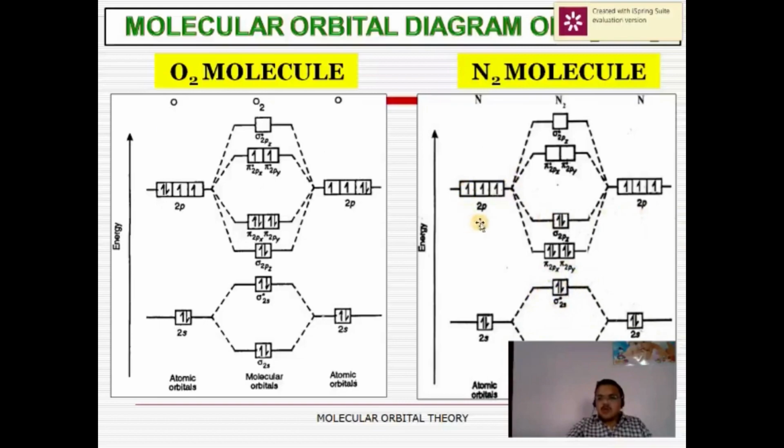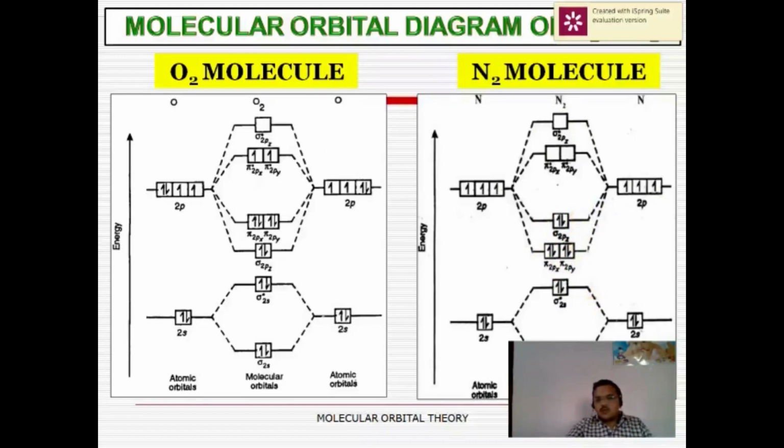Now the 2p atomic orbital of one nitrogen atom overlaps with the 2p atomic orbital of the other nitrogen atom. Then there is formation of pi 2px and pi 2py bonding molecular orbitals, a sigma 2pz bonding molecular orbital, and pi antibonding 2px, pi antibonding 2py and sigma antibonding 2pz molecular orbitals. Here there are a total of 6 electrons. 4 electrons go to the pi bonding 2px and pi bonding 2py molecular orbitals, and the remaining 2 go to the sigma bonding 2pz molecular orbital.